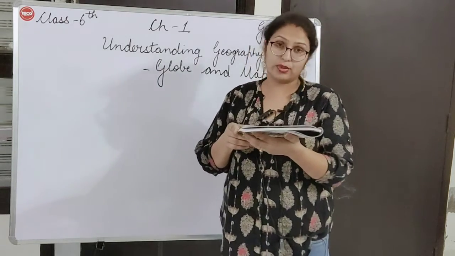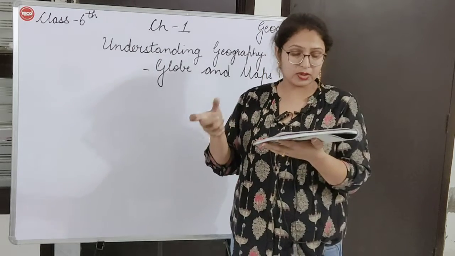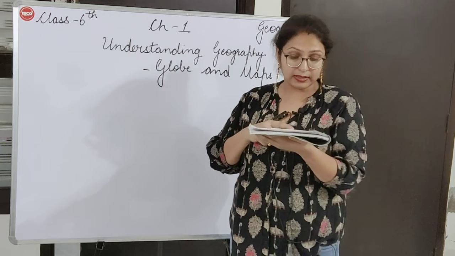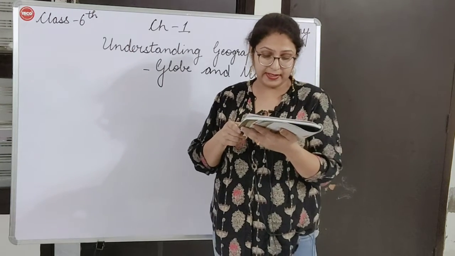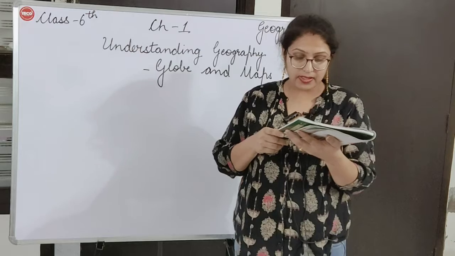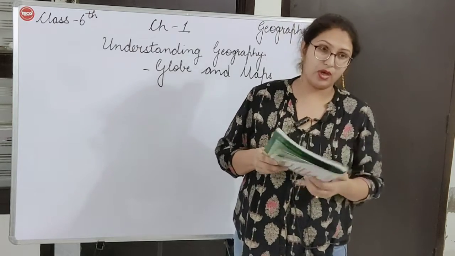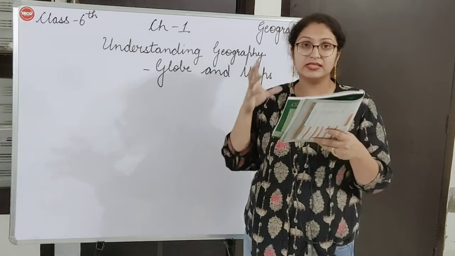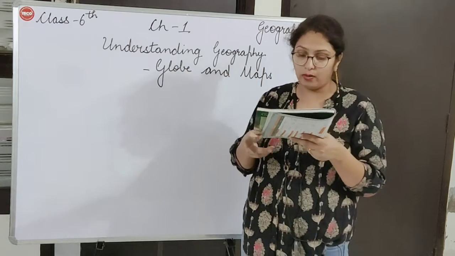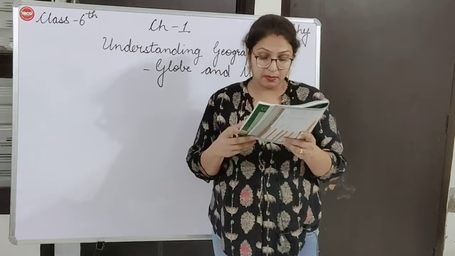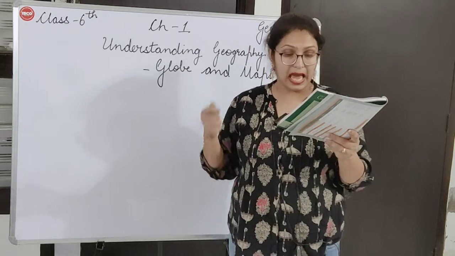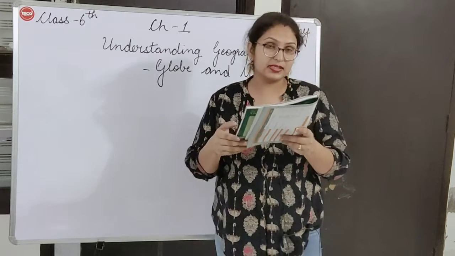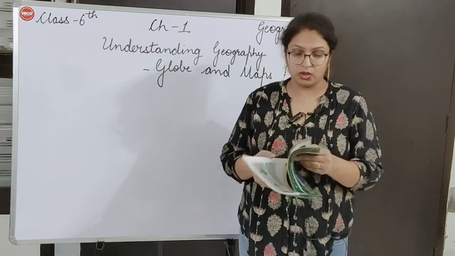They are easy to carry. Maps are easy to carry. All we have to do is fold the map and we can carry it. Globes, on the other hand, do not show too many details and it is often cumbersome to carry them around. Globes do not show every single particular thing, and they are cumbersome. Cumbersome means they are long also, they are heavy also, and it is difficult to carry them around.